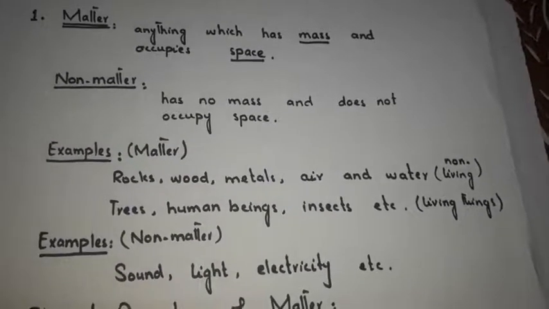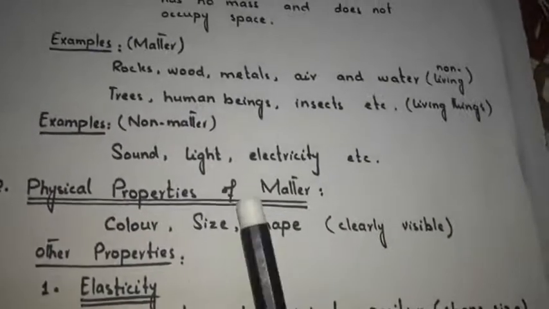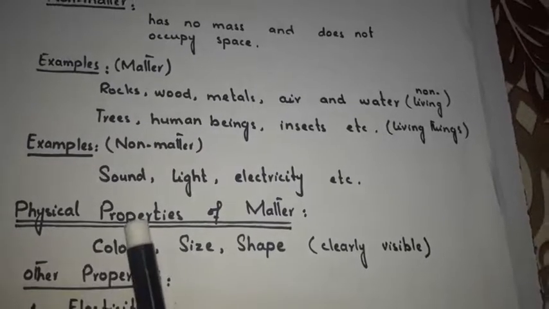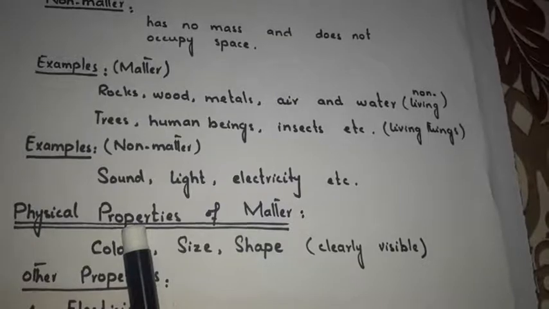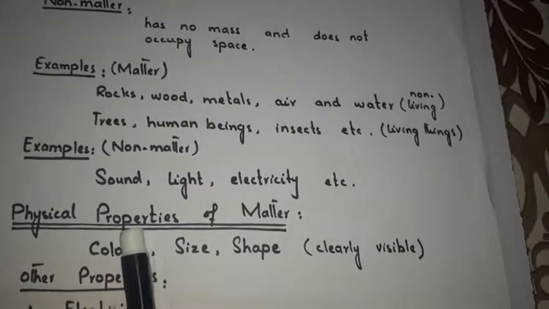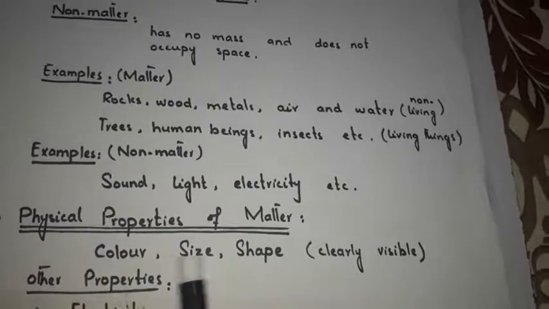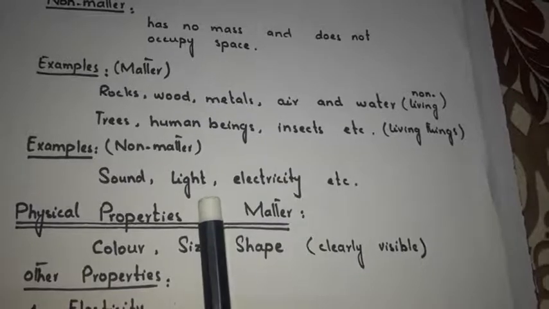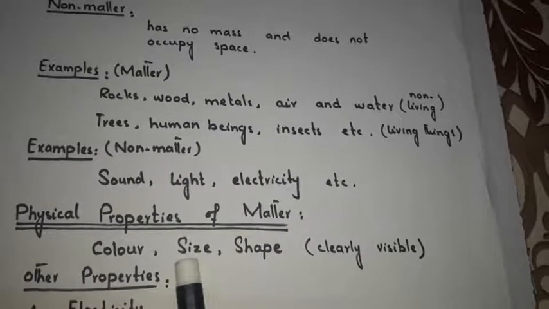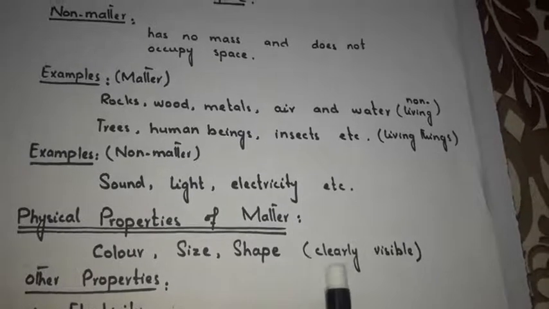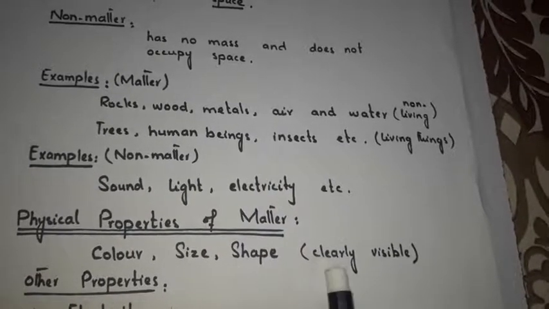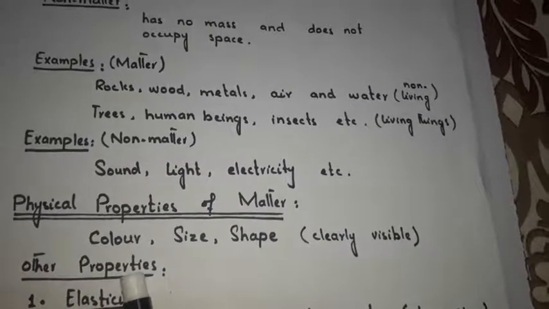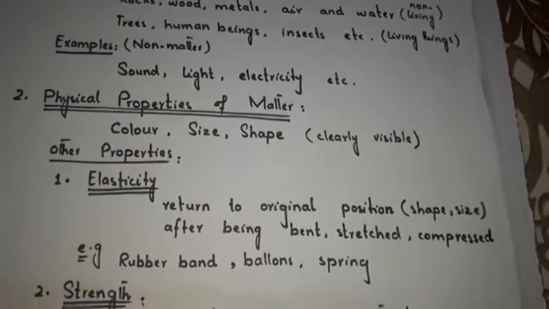Now our next topic in this chapter is about the physical properties of matter. First of all, we should know what physical properties are. Physical properties are the properties that are visible and measurable, like color, size, shape. You can see the color of different objects, like this pen has a black color. You can tell the size of an object and the shape of an object. These are the properties of matter that are clearly visible, while the other properties that are not clearly visible, I will tell you about one by one.